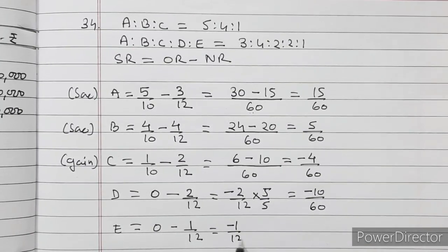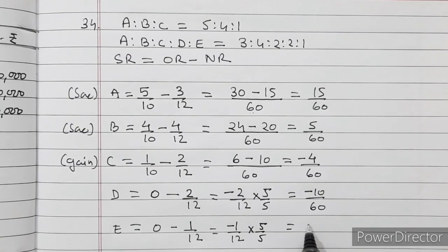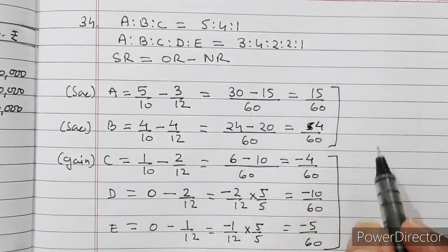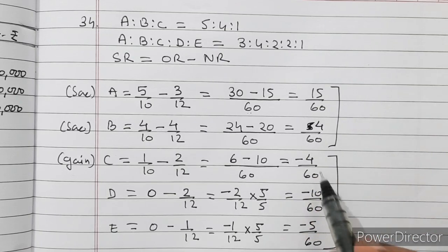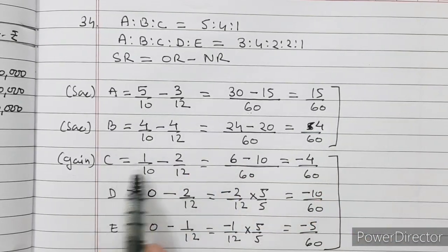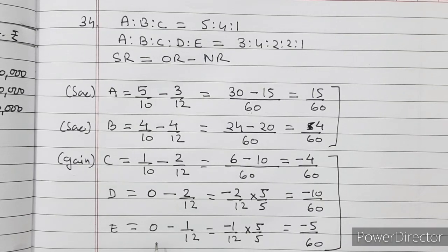Here, 1 by 12 multiplied by 5 and divided by 5 will become minus 5 by 60. Sorry, here it is 4. So here we find 19 and here also we find 19. So the amount of sacrifice is equal to the amount of gain.